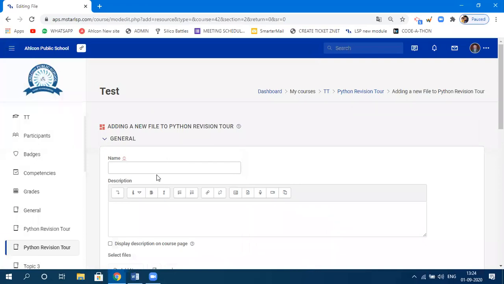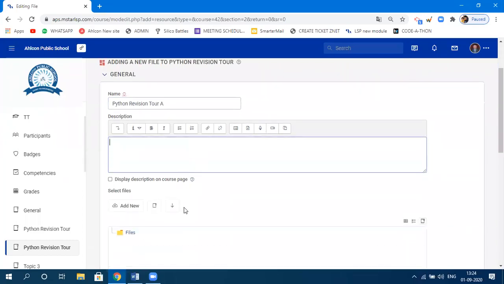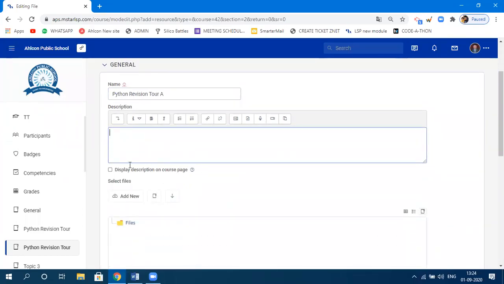Now let's say within the Python revision tour, I have various files. So I'll say Python revision tour A. This is the first file which I just wanted to upload. If you have got any sort of description, you can specify that. Otherwise you can leave it blank. After that, this is the name that will appear over there. Based on this file, this is the name, basically the identity, of what I actually wanted to do.